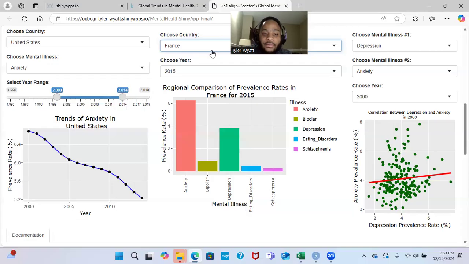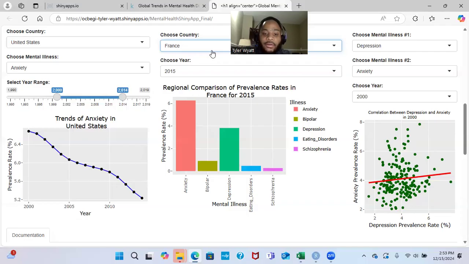And lastly, I'd like to conclude that my app demonstrates the potential for interactive data visualization and understanding of global mental health trends. And it could be a very useful tool, not just for those who are curious, but for those in healthcare professions as well, especially policymakers who can identify high burden regions and allocate resources where they're needed most.